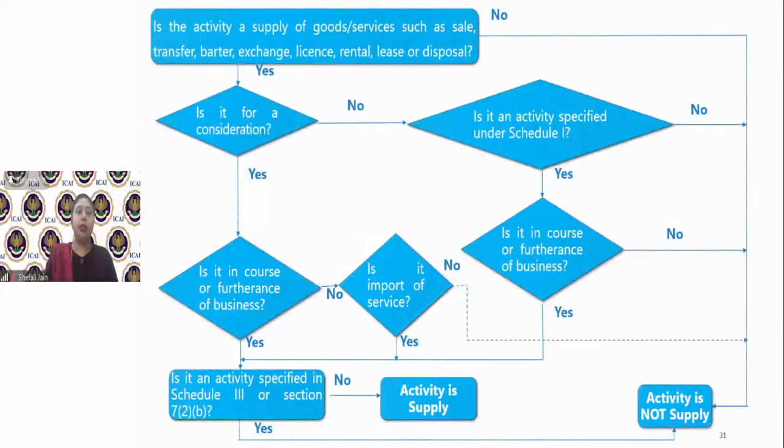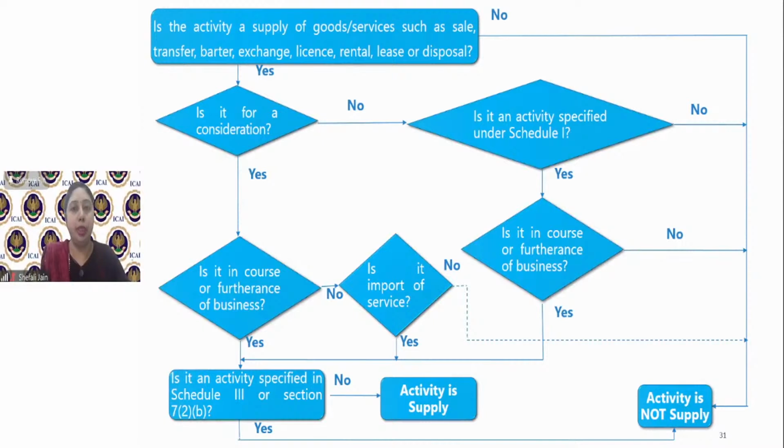Now, with this, we come to an end of discussion regarding supply. And we have seen so many aspects of supply. So in order to summarize, since we did everything in bits and parts, I wanted to summarize everything at one place, that if you want to ascertain at this point of time whether any activity, any transaction can be termed as supply or not, which steps you need to take.